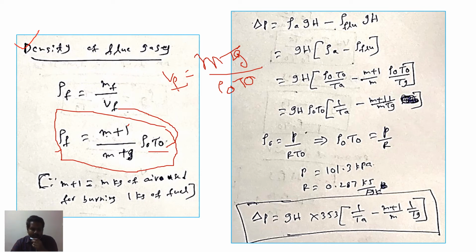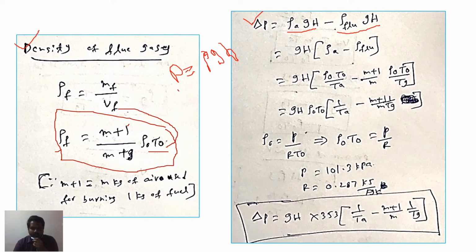Now let us see the pressure difference. We know that P equals rho GH. So we can write it as rho of air GH minus rho of flue gases GH.